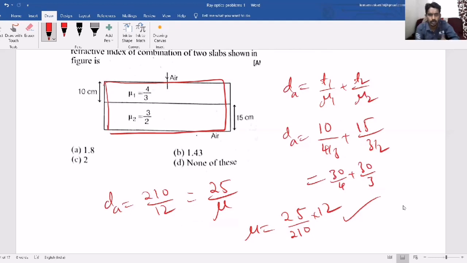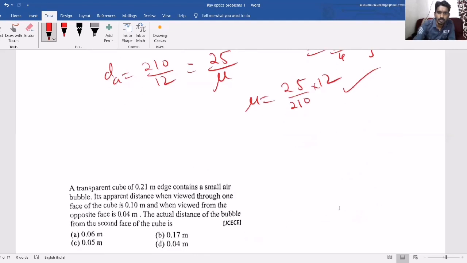So logically, what they are asking is: even though the slabs are independent, they behave like one single medium. Suppose you assume them as one single medium, then what is the refractive index? First I considered them separately and found the apparent depth. Then I considered them as one single system with refractive index mu. Then the apparent distance must be the same, so I calculated by equating both of them.